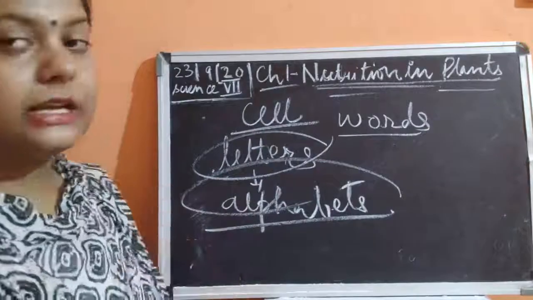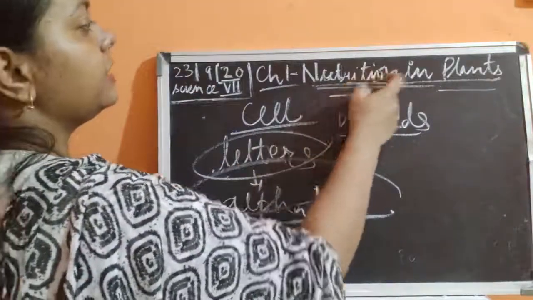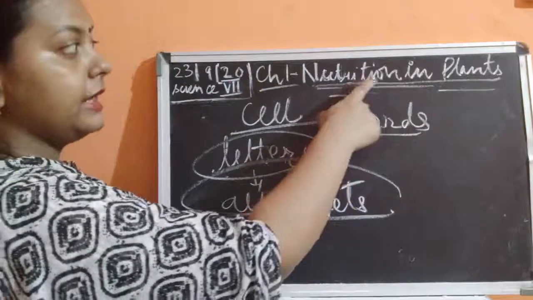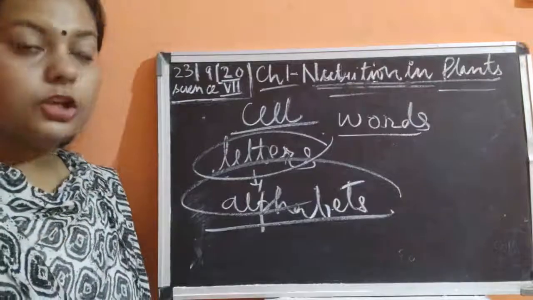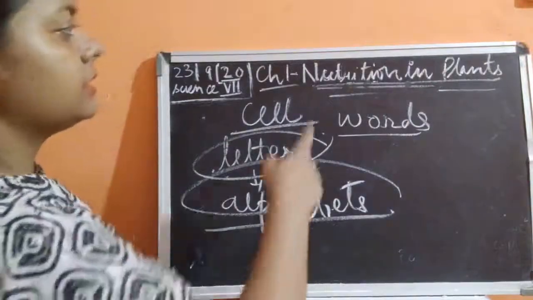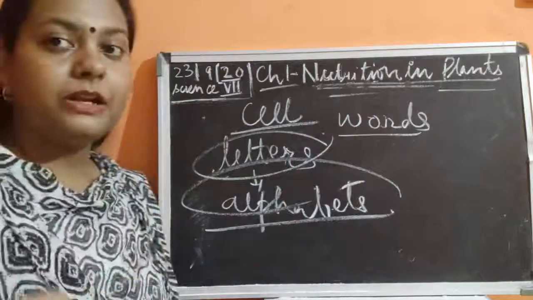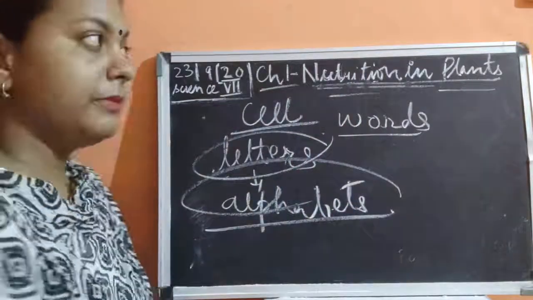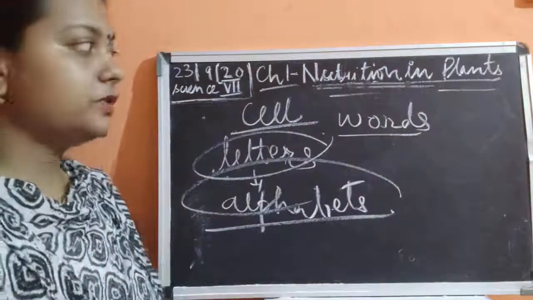We are repeating it quite often. As you could see, I is being repeated over here, N-U-T-R-I, then again T-I, N-I. So this is being repeated. U also is repeated, N also is repeated. By the repetition of the basic unit, the letters, you can make words.